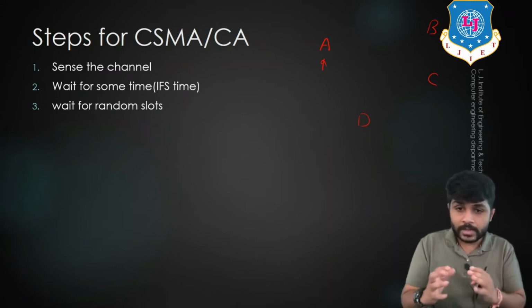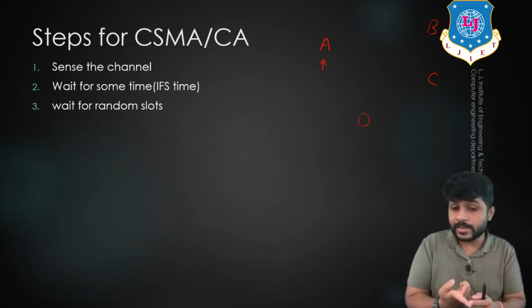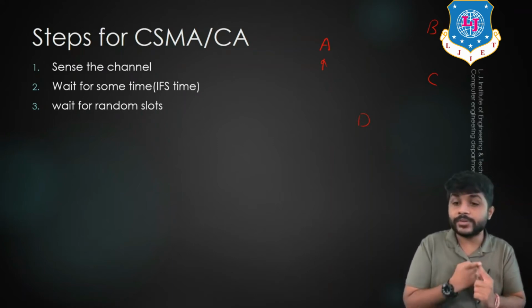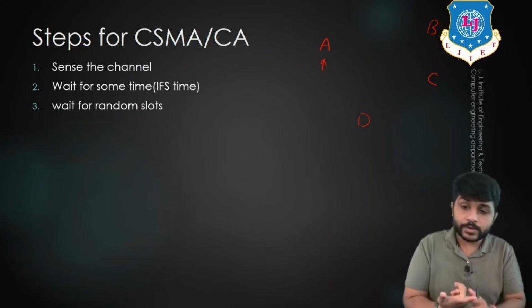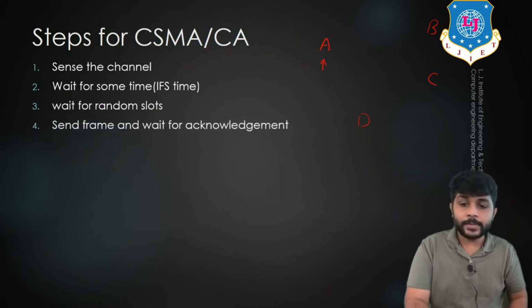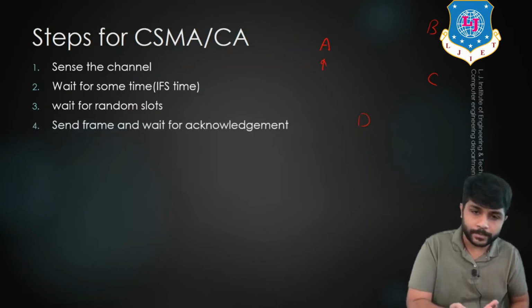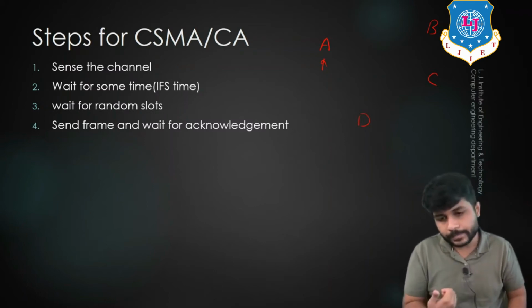In the first step, it will sense the channel. After sensing the channel, if the channel is idle, it will wait for IFS time. After that, it will wait for some random number of slots. After waiting for the random number of slots, it will send the frame. After sending the frame, it will wait for the acknowledgement.